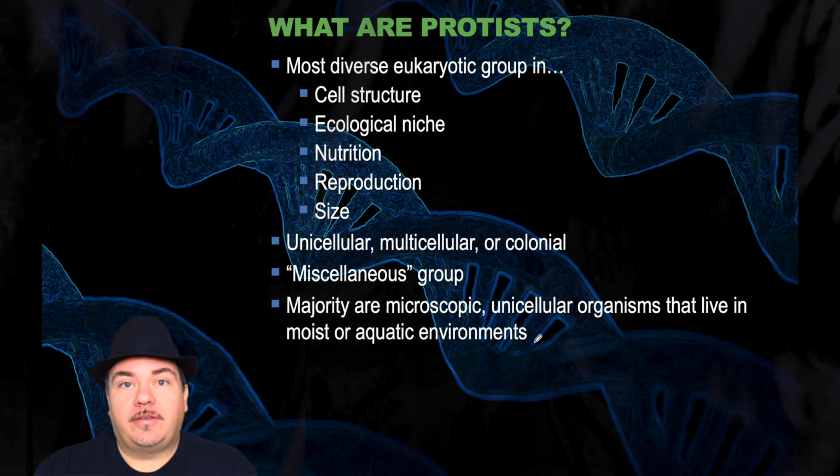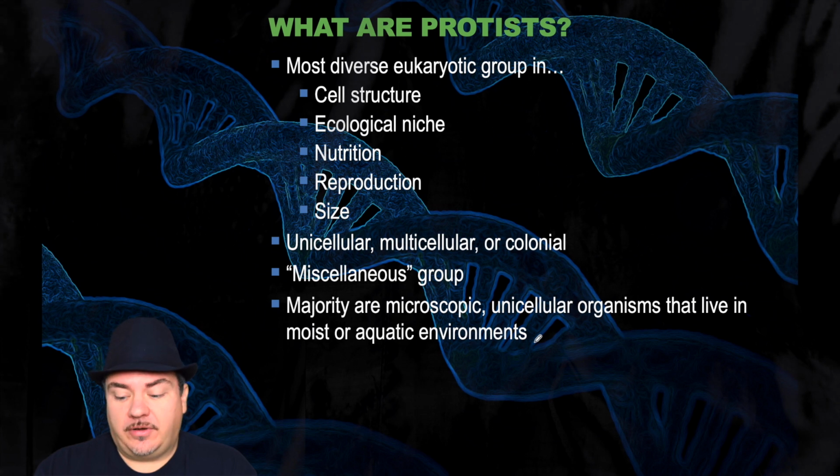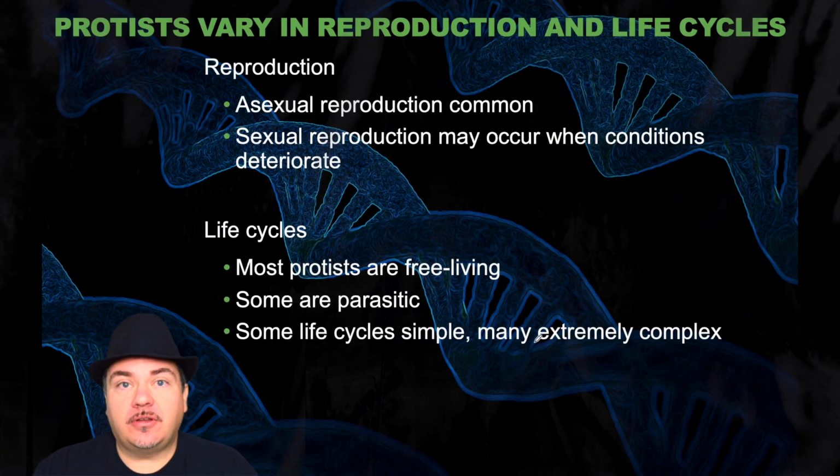They're kind of classified as a miscellaneous group. These don't fit in with the other groups, so we're going to call them protists. The majority are microscopic, unicellular organisms. They live in moist or aquatic environments. For reproduction, it's very common for them to reproduce asexually. However, sexual reproduction might occur when conditions deteriorate.